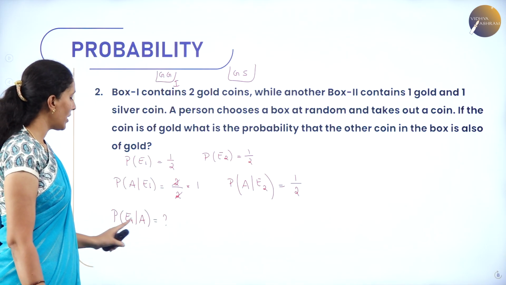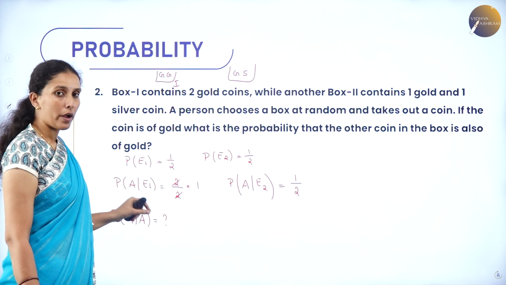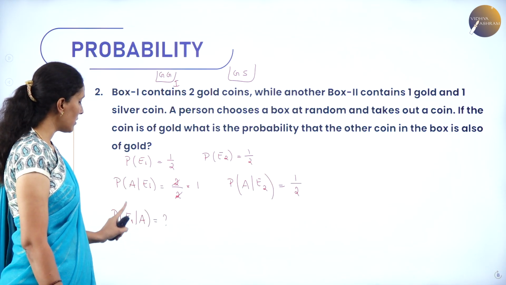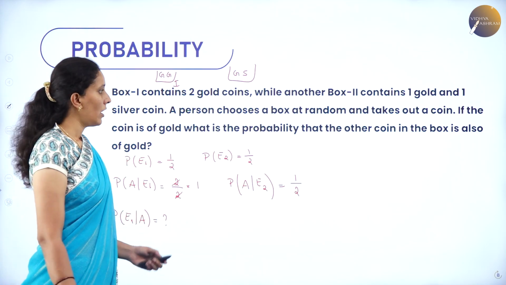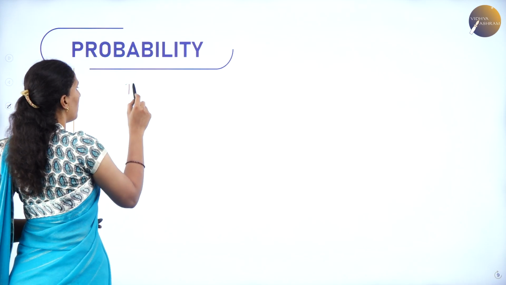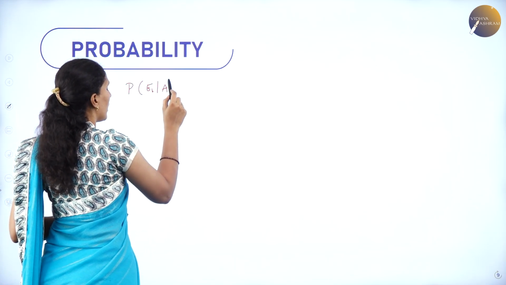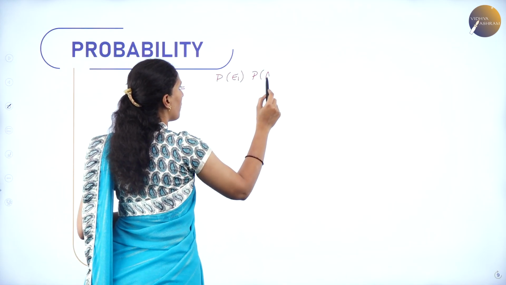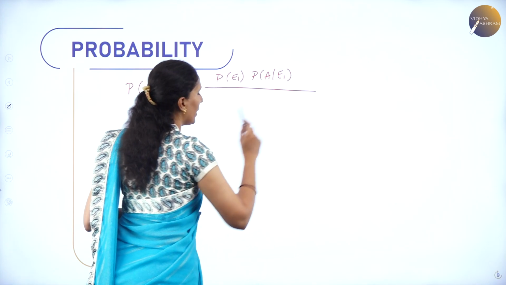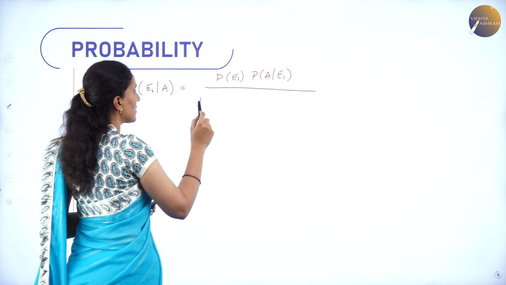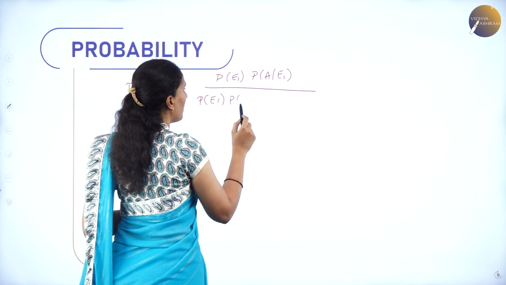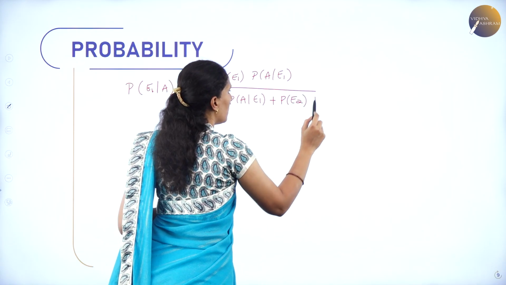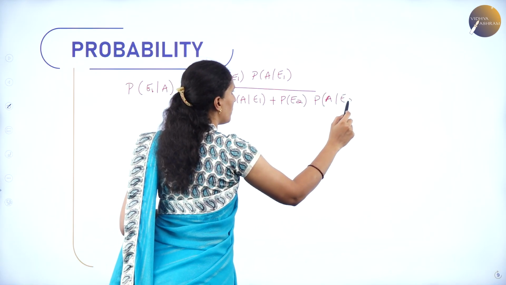Now here is what I need to show, that the second gold coin must be chosen from box 1 only. That is why my probability value is E1 conditional A. Now again using Bayes' theorem, the probability of E1 conditional A can be written as the probability of E1 times the probability of A conditional E1, whole divided by the total probability, that is the probability of E1 times the probability of A over E1 plus the probability of E2 times the probability of A over E2.